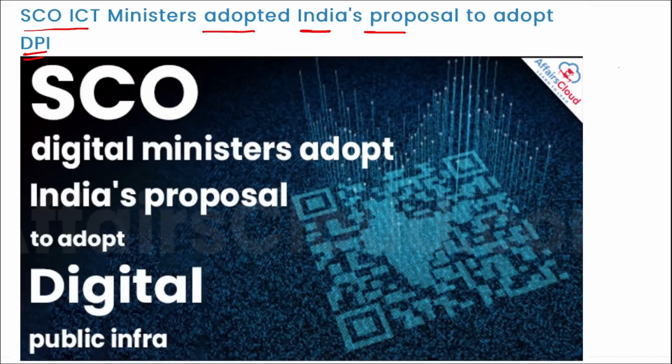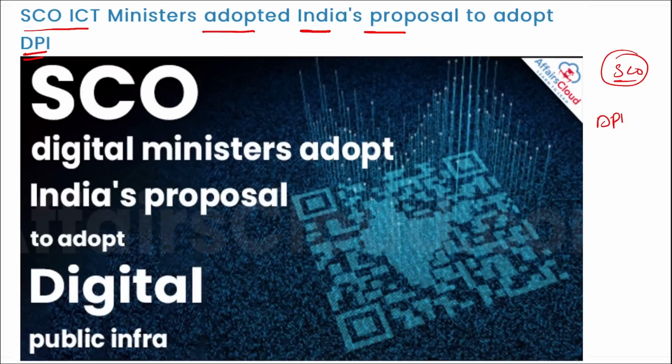I repeat, India has proposed that the SCO members adopt the digital infrastructure of India, such as Aadhaar, the UPI payments done in India, and the DigiLocker facility provided by India. It was adopted during a meeting of the SCO ministers responsible for the development of information and communication technology that was chaired by India. Correct? From India, it was attended by Ashwini Vaishnaw, who is our Minister of Communications.